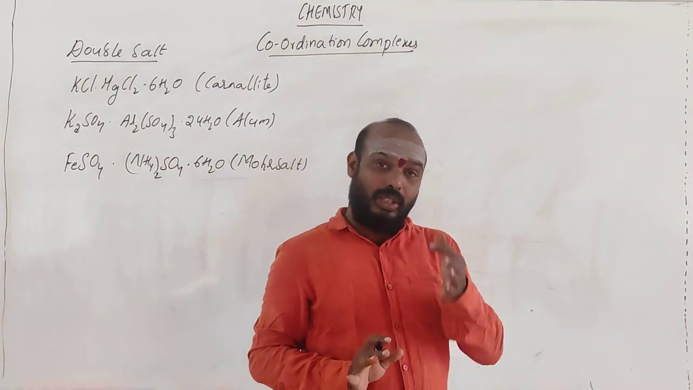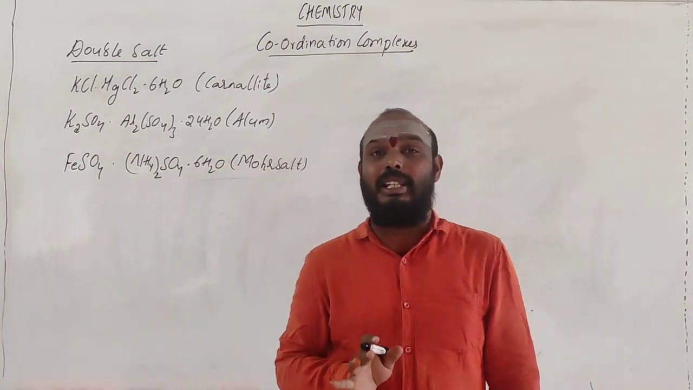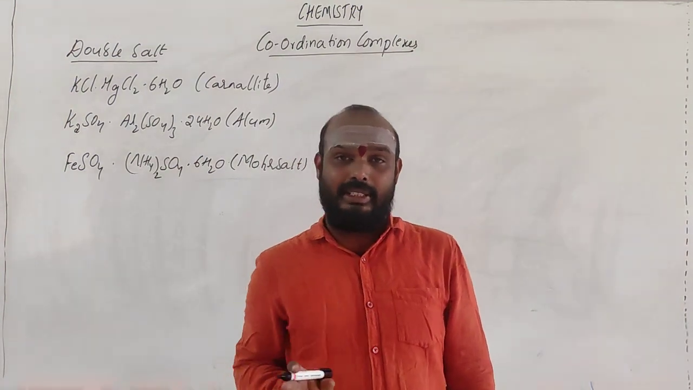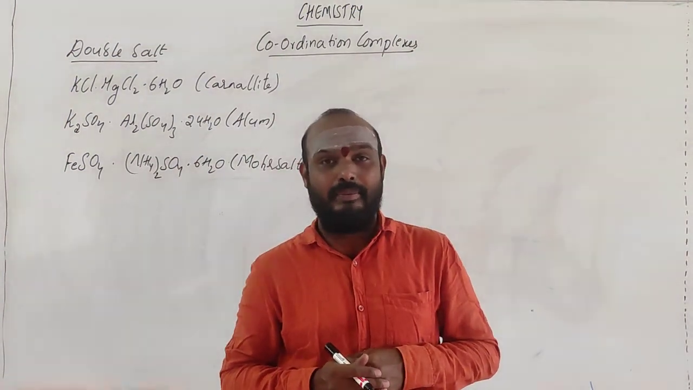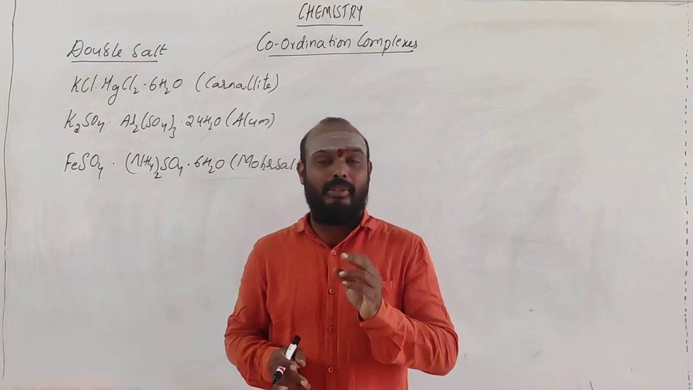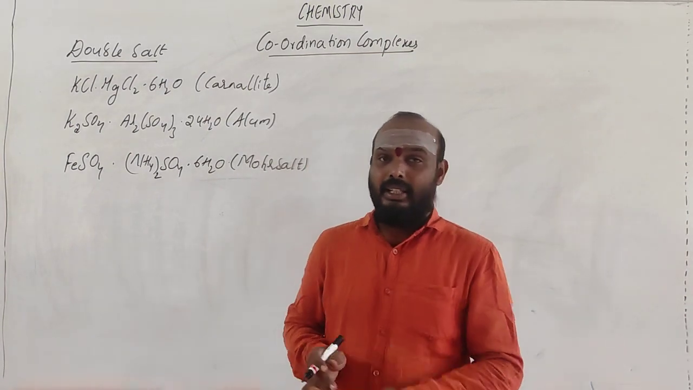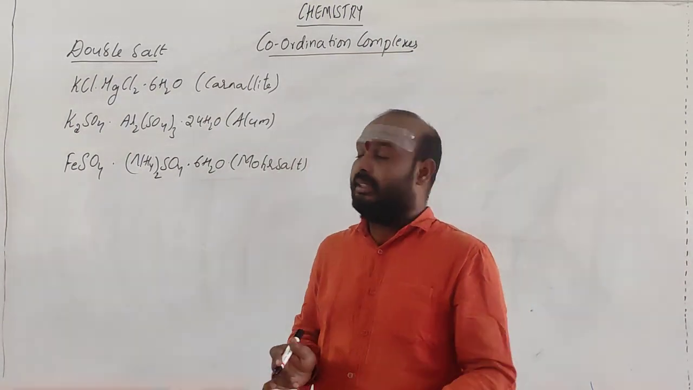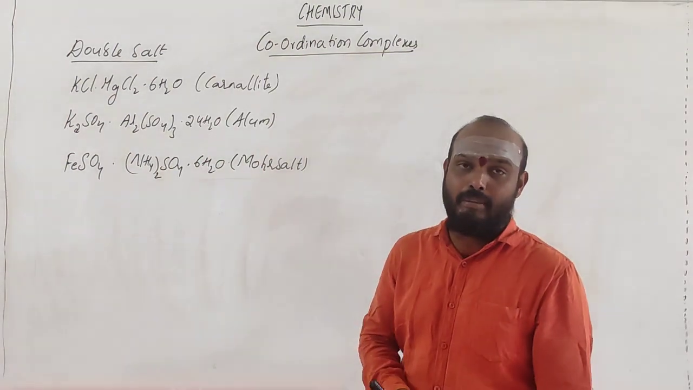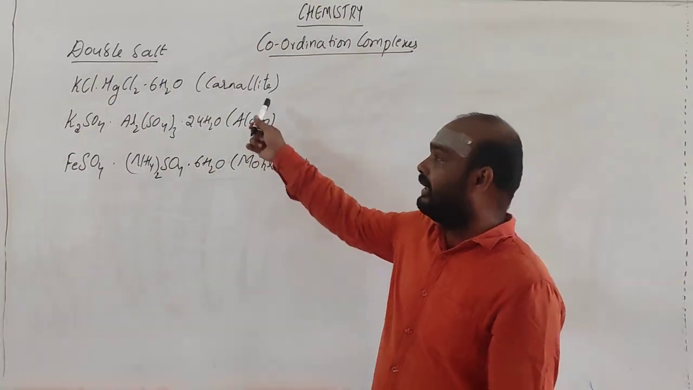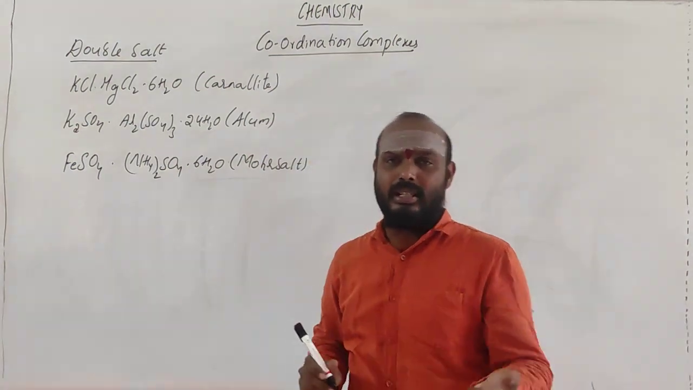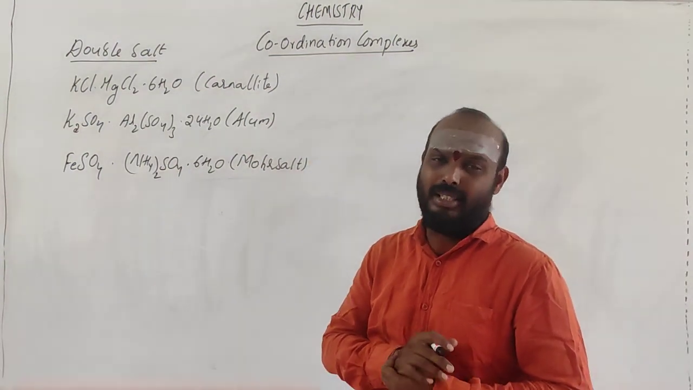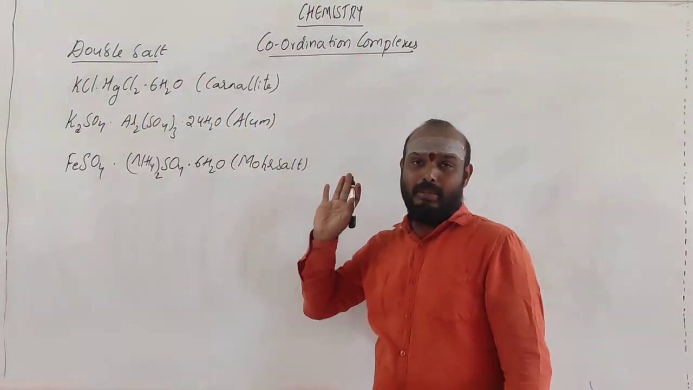See, double salt. You know how salt is formed. Salt is formed by the reaction between acid and base. This is the first point. Then that is called salt. If you are having two salts in combination, then that is called a double salt. If you have three salts, it is called a triple salt. Nothing problem, but our syllabus is only up to double salt.